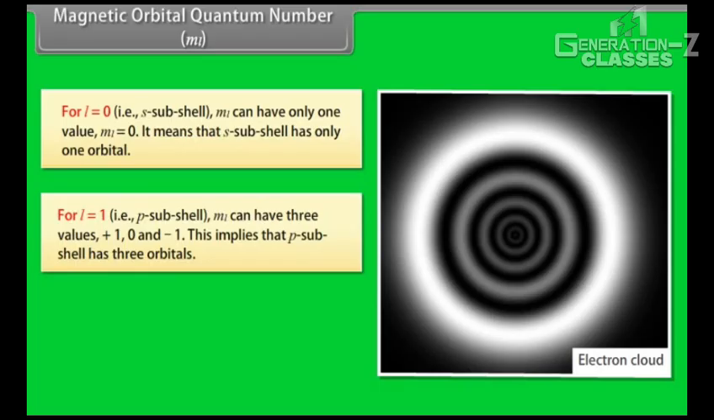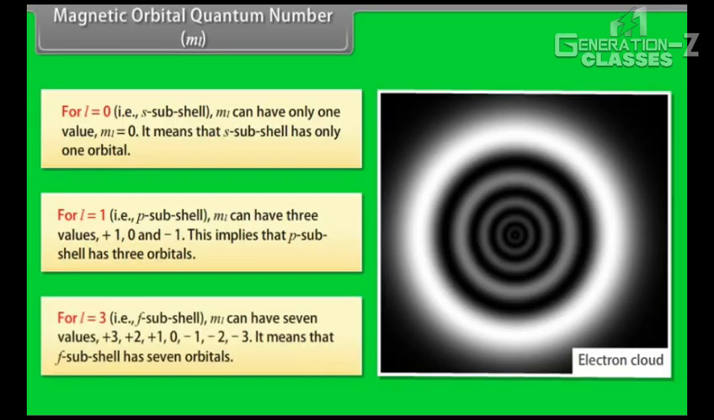For L equal to 1, ML can have three values, +1, 0 and -1. This implies that the p subshell has three orbitals. For L equal to 3, ML can have 7 values: +3, +2, +1, 0, -1, -2, -3. It means that the f subshell has 7 orbitals.